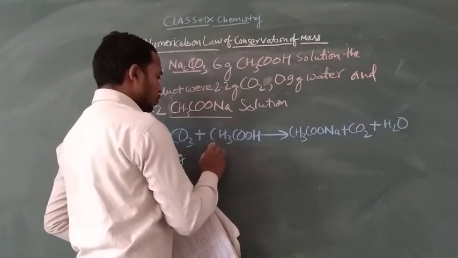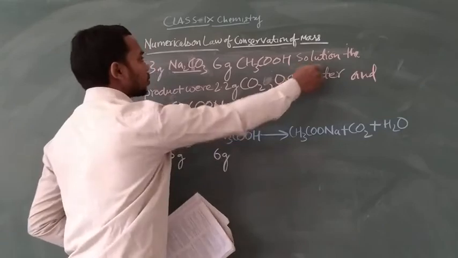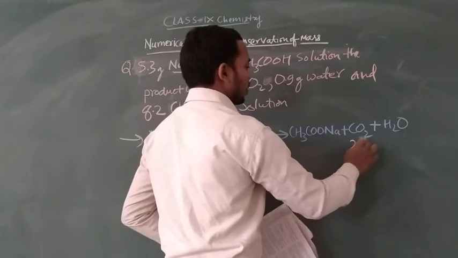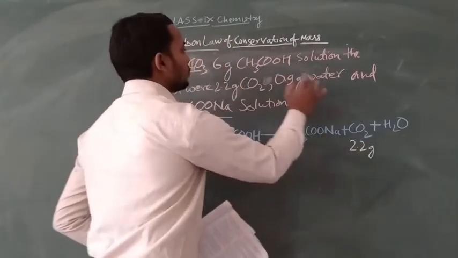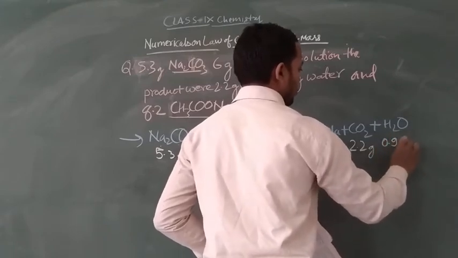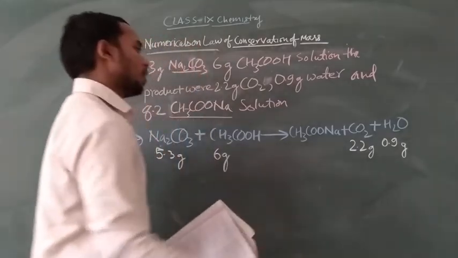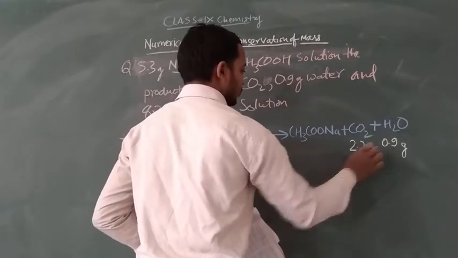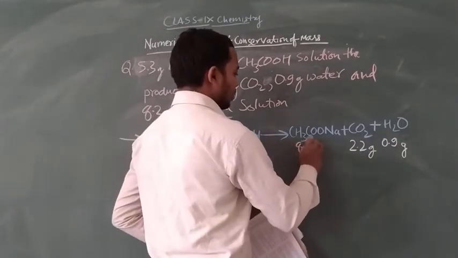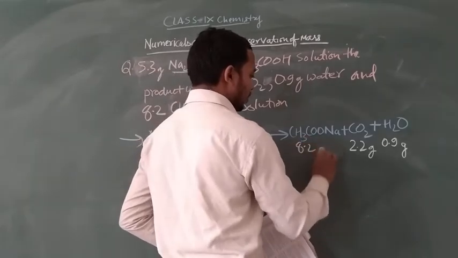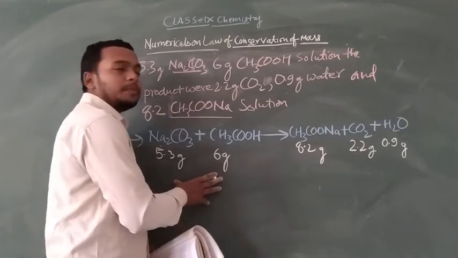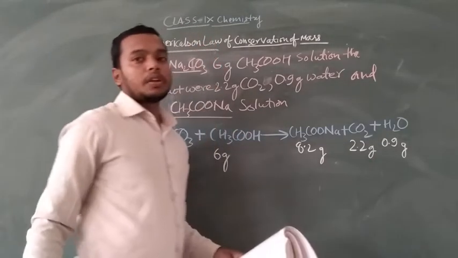The products are 2.2 gram carbon dioxide, 0.9 gram water, and 8.2 gram sodium ethanoate. So count the reactants and count the products.